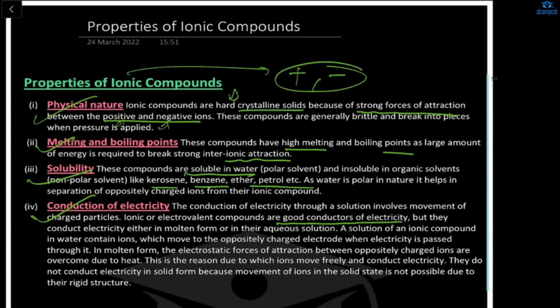Okay, next is this one. So next is the properties of ionic compounds. Just now we read about ionic compounds, no? That metals and non-metals together are forming something.